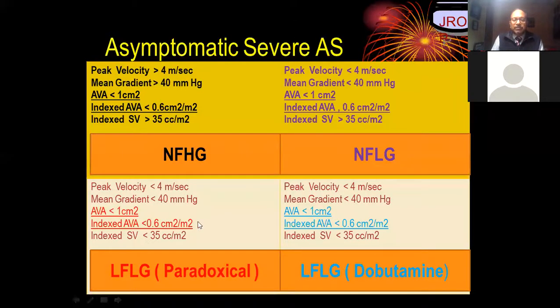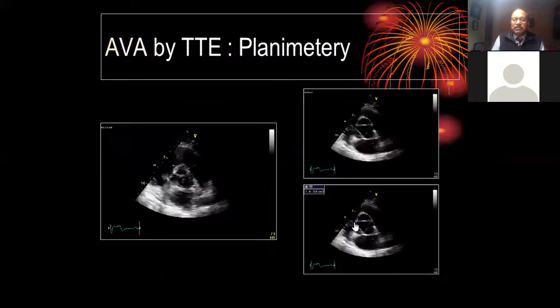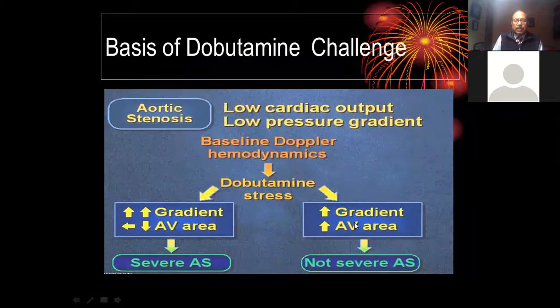Now, how do we differentiate low flow, low gradient aortic stenosis with poor LV systolic function, whether it is true or pseudo? We subject these patients to low dose dobutamine echocardiography. If the aortic stenosis is really severe, what will happen? With a low dose of dobutamine, the gradients will increase, and the aortic valve area will remain the same or decrease. On the contrary, if it is pseudo-severe aortic stenosis, both the gradients and the aortic valve area will increase.